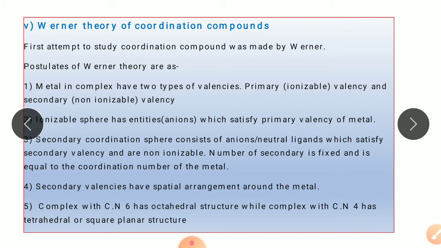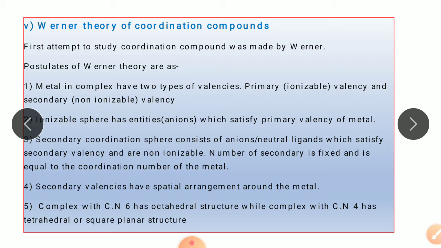The next postulate was that the ionizable sphere has entities, that is anions, which satisfy the primary valency of the metal. So the primary valency of the metal is generally satisfied by anions. The next postulate is that the secondary coordination sphere consists of anions or neutral ligands which satisfy the secondary valency and are non-ionizable.